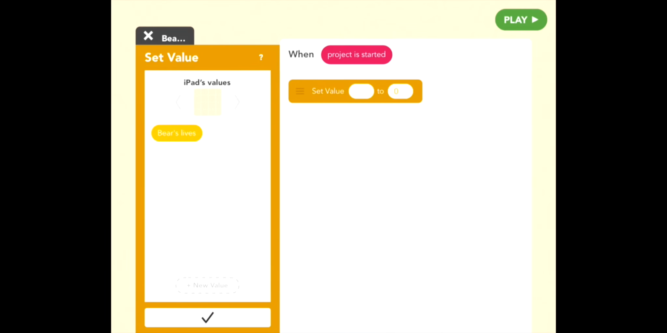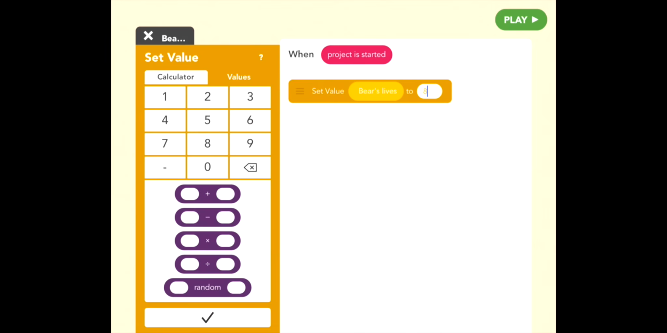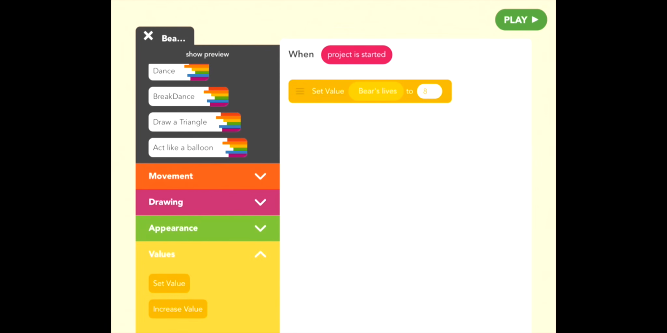And notice that I'm over the iPad's values. So I'm not in this text's values, I'm over the iPad's values, and this is the stage's values. So let's set this to 8. Bear's lives equals 8, and this is a value, and it's just a little name attached to a number that's going to change later.